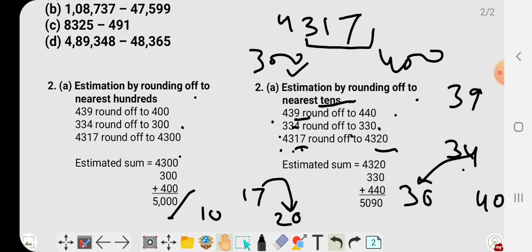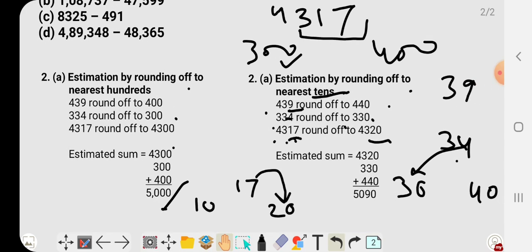So the answer may vary. See, the answer is different in both cases, but it is an estimation. Estimation means you just have to make a calculation. You have to make a guess only, and a guess is never perfect, we know.